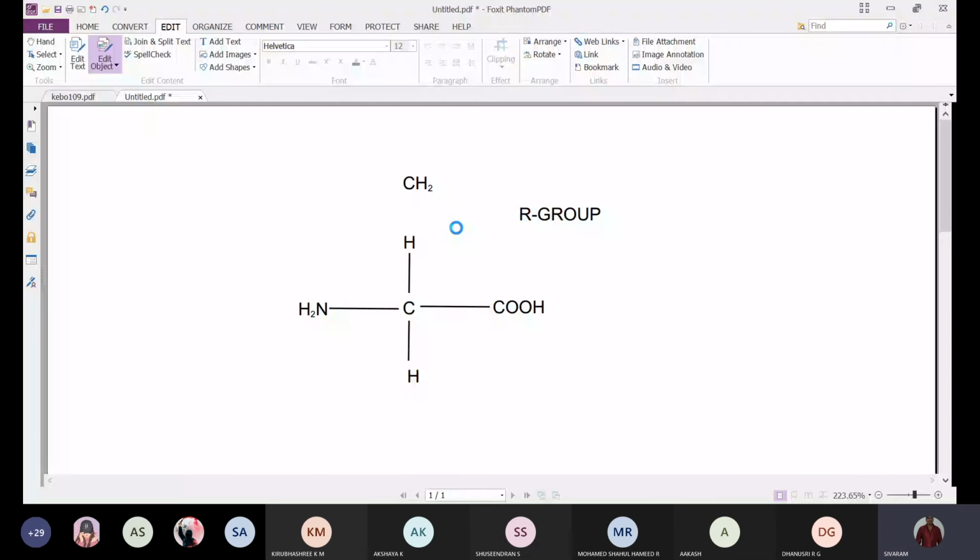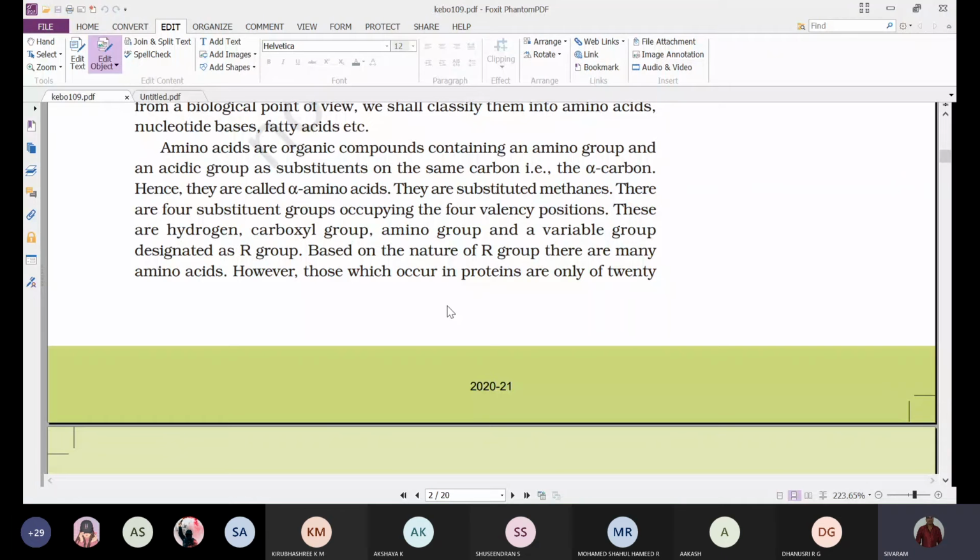That is what you can see here. Amino acids are organic compounds containing an amino group and an acidic group as substituents on the same carbon, that is the alpha carbon. Hence, they are called alpha amino acids. They are substituted methanes, CH4. Instead of hydrogen, we find a carboxyl group, amino group, and R group. So amino acids are nothing but substituted methane, CH4.